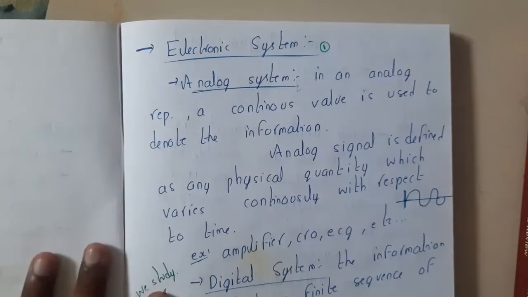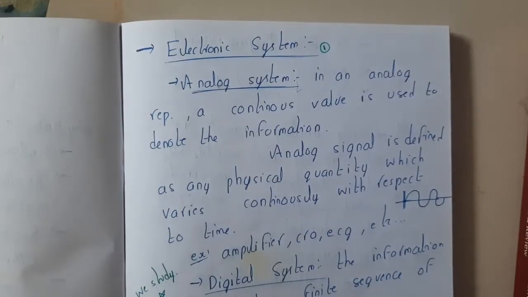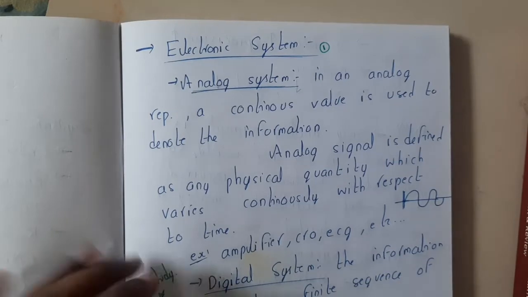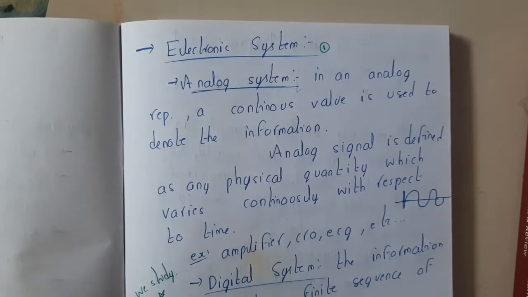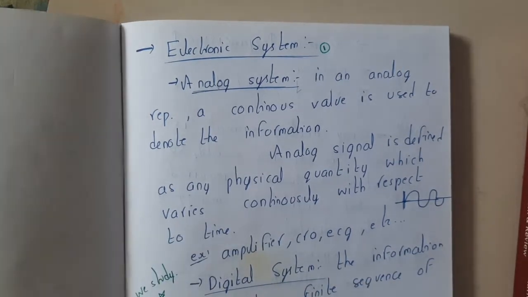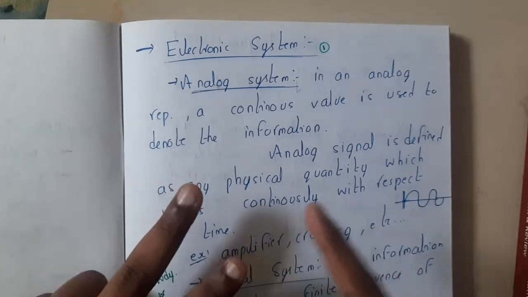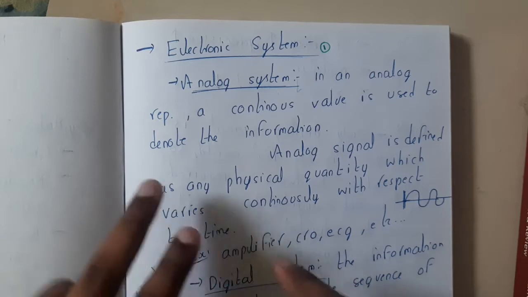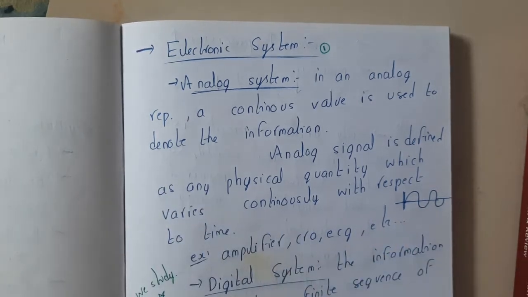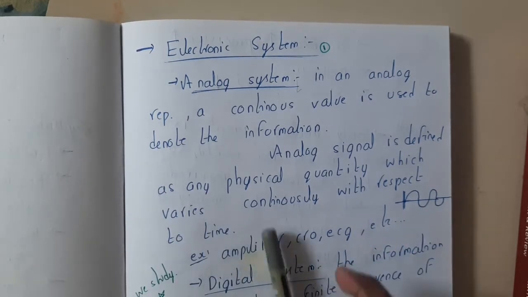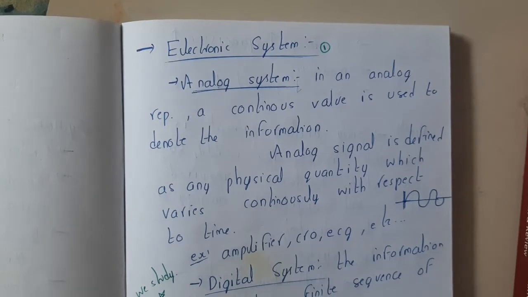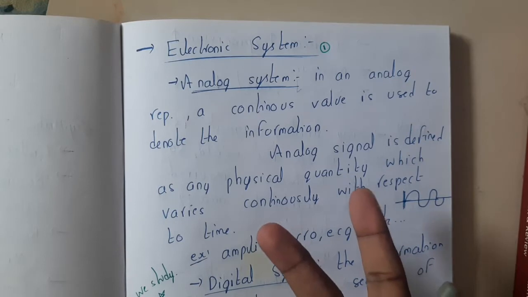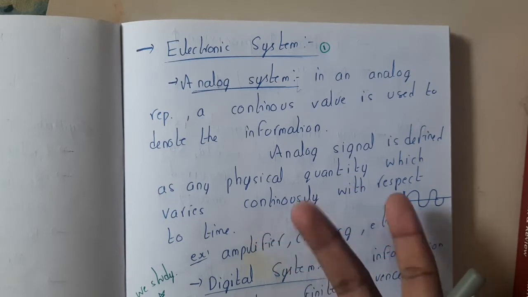Before understanding what is digital electronics or what exactly are digital systems, first let us understand what are the different types of electronic systems, guys. There are majorly two types of systems. Whenever you want to transmit some particular data, that data should go in a particular format, right? There are two types of formats. The first one is analog and the second one is digital, guys.